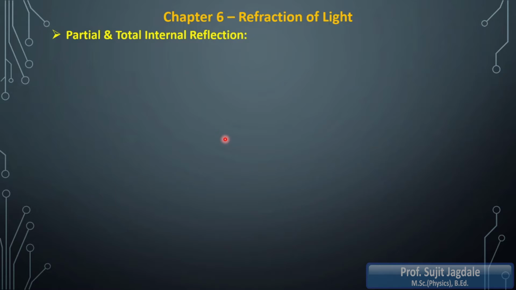Total 7 colors are there, and the sequence is V, I, B, G, Y, O, R. So you are all now familiar with the dispersion of light. Here we are going to consider total internal reflection, and before that, partial reflection.